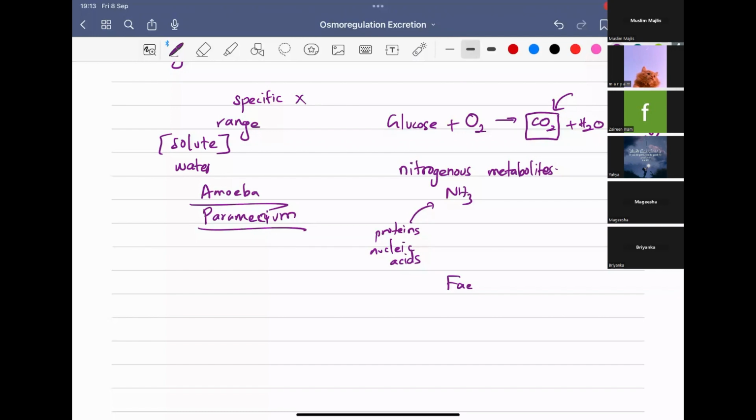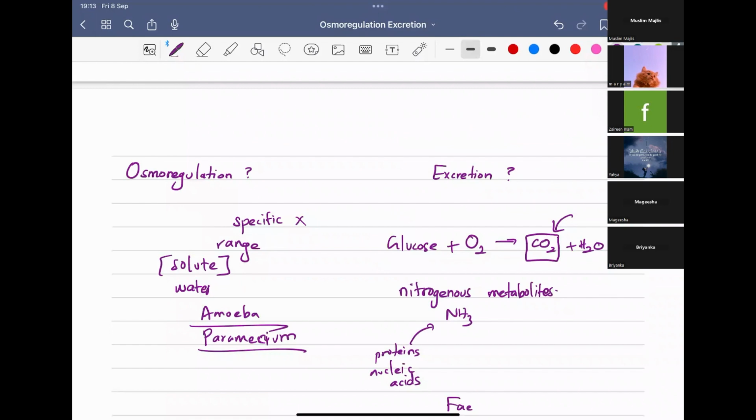So this is the need of osmoregulation. What is osmoregulation and what is excretion? The reason we study them together is that the systems which carry out osmoregulation and excretion are connected to each other structurally as well as functionally. That is the primary reason. I hope you got a clear idea about osmoregulation and excretion. The questions you might be asked are what is osmoregulation, what is excretion, and the famous question, why is defecation not considered excretion?